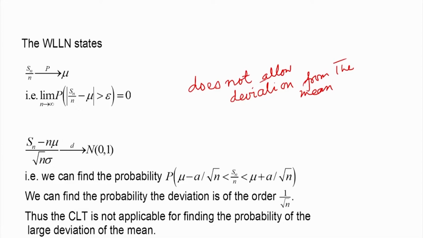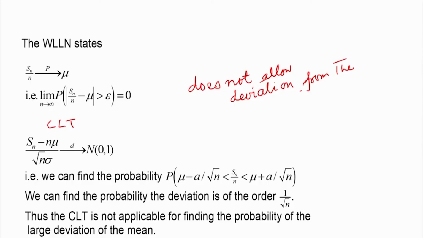Now let us consider CLT. According to the central limit theorem, Sn minus n mu, that is the deviation, divided by root n sigma, that is standardization, converges in distribution to the normal distribution with mean 0 and variance 1.